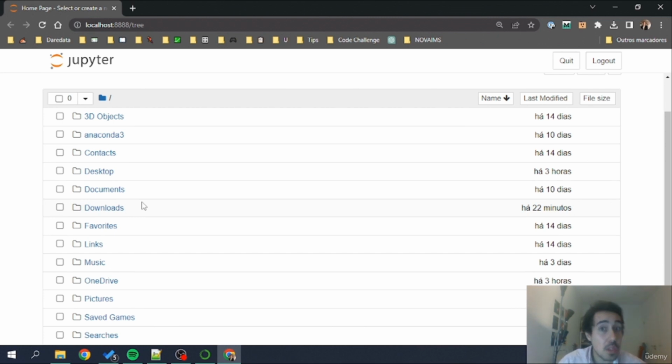For Mac or Linux, this will be pretty similar as well, though you will have the folders that you have in that operating system, but the logic is always the same. So now what I'm going to do is navigate to where I have the course materials. I've left a Google Drive folder with the course materials.